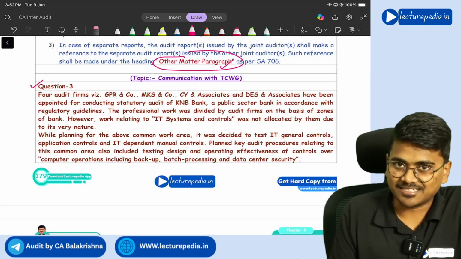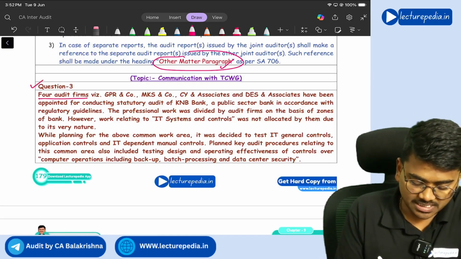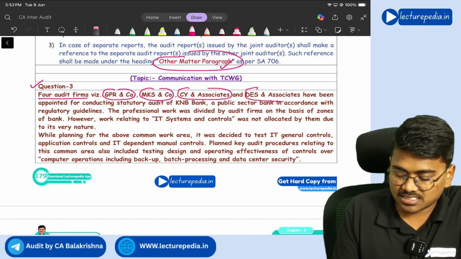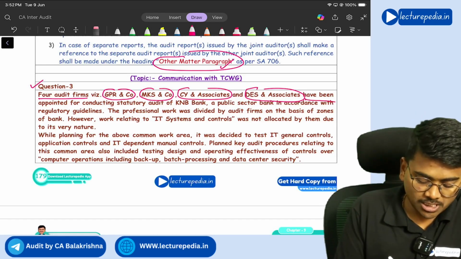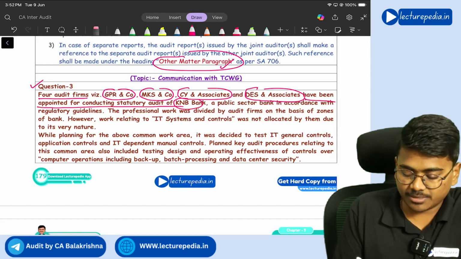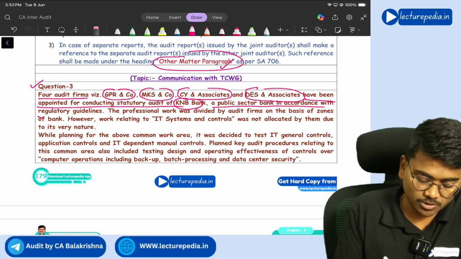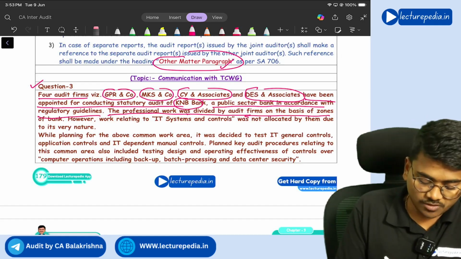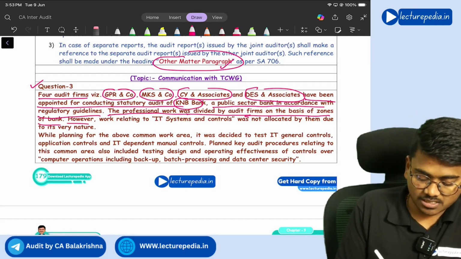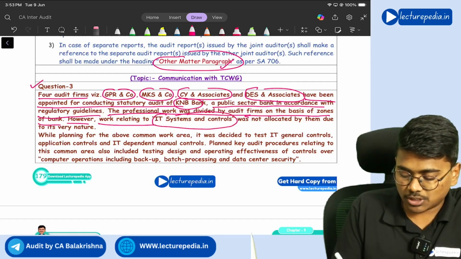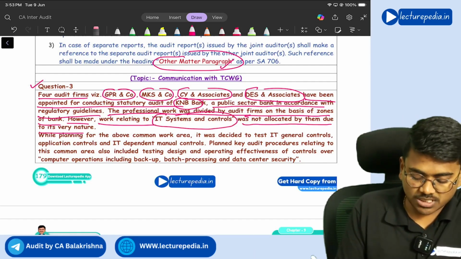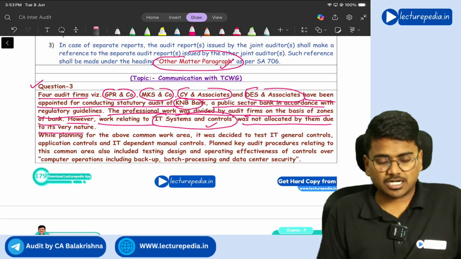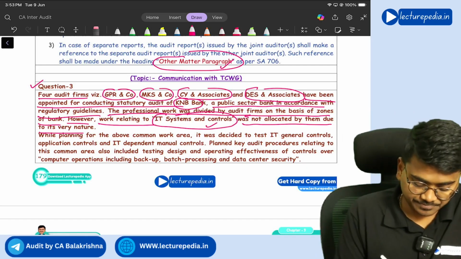Next, question number 3. Four audit firms, that is GRP and Co, MKS and Co, CY and Associates, DES and Associates, have been appointed for conducting statutory audit of KNB Bank, a public sector bank, in accordance with the regulatory guidelines. The professional work was divided by audit firms on the basis of zones of the bank. However, work relating to IT systems and control was not allocated by them due to its very nature. So they have decided that all the joint auditors will audit these IT systems and controls. So that is a common audit area.